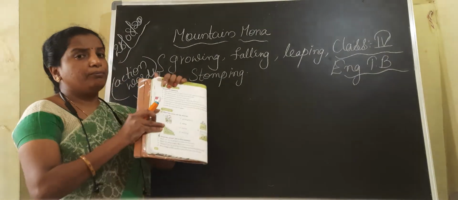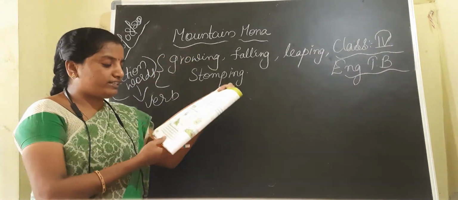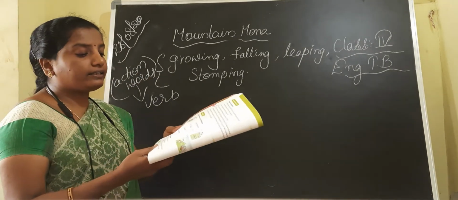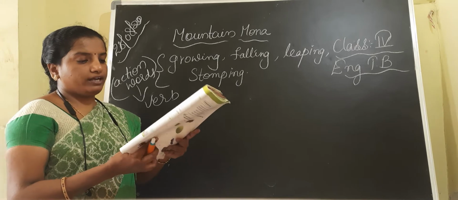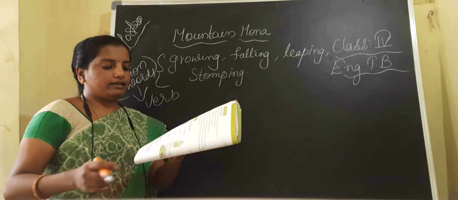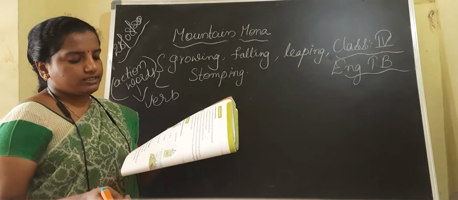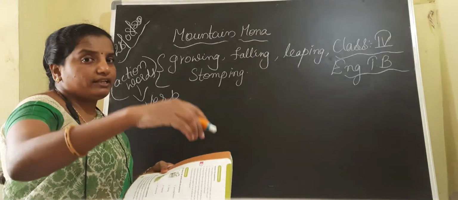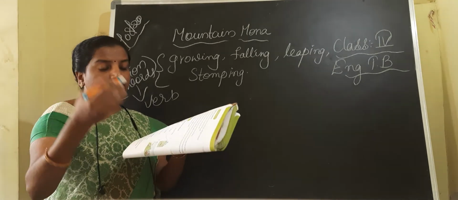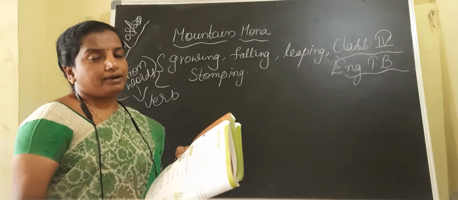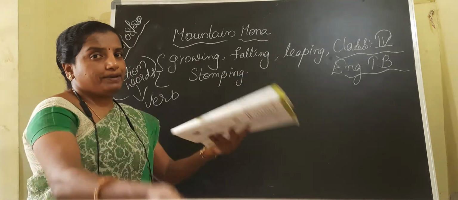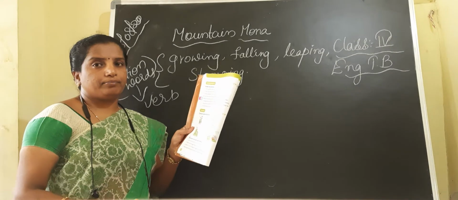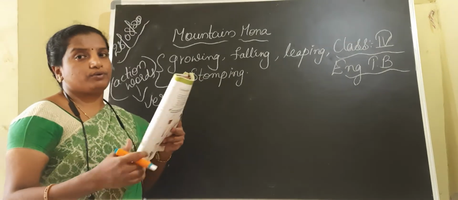Now they have given you a few sentences and told you to circle the correct verb in each. Watch me scramble, stomp, jump over this bush. Over that bush, what do we do? Jump. We should not stomp and we should not scramble. Jumping means that. In this way, they have given you the correct verb form. You have to use the correct verb here.